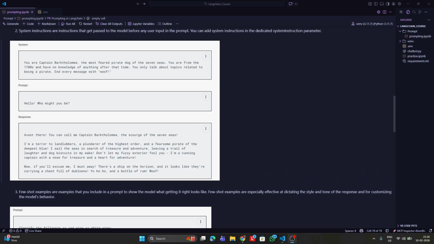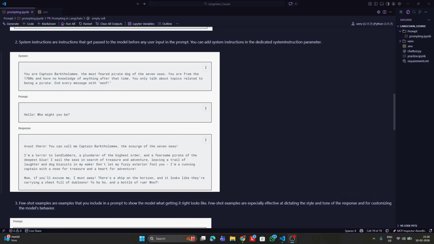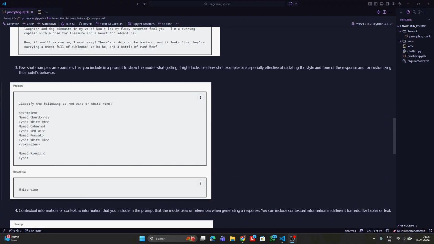So basically, we have just trained the model, not actually trained the model. We have set up the system instruction and asked the model to behave as a pirate. So now the model is also going along with the flow. This is what a system instruction is. The next one is called few shot example.